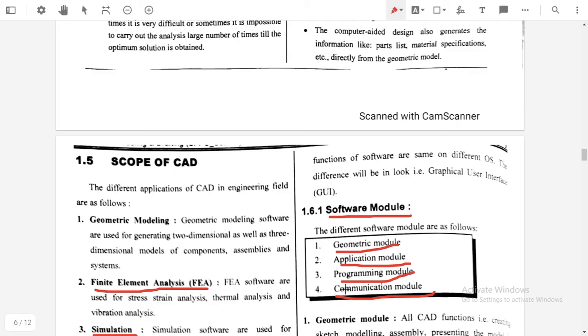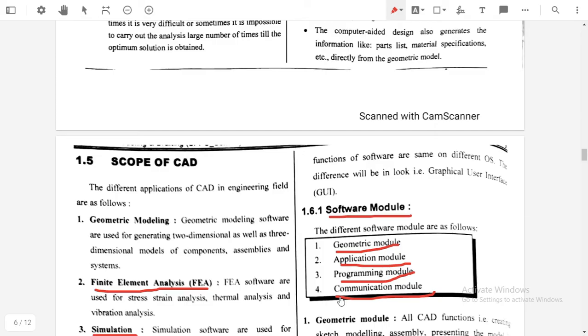The next module is the programming module. What is meant by programming module? In today's world it is difficult to use a geometrical or application module as it is, because we need to develop them as per customer requirement.